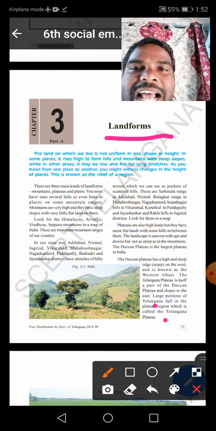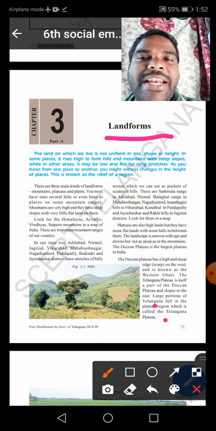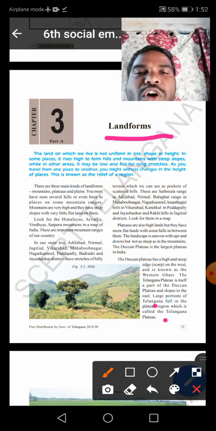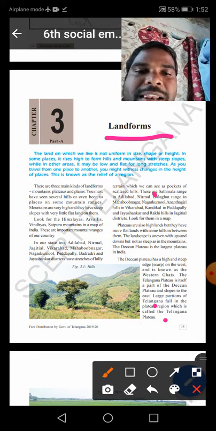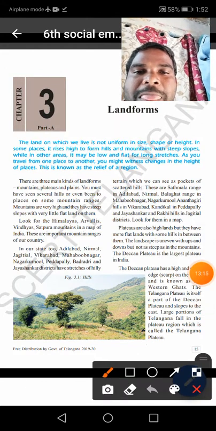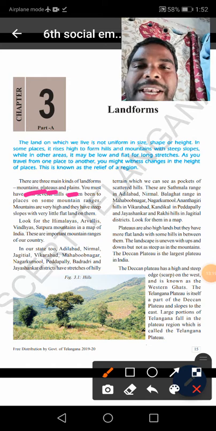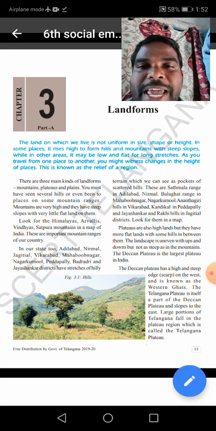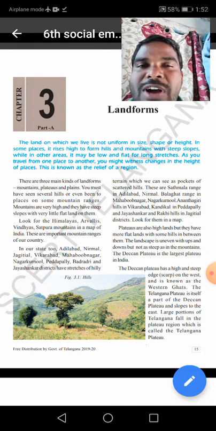There are three main kinds of landforms. What are the three main kinds of landforms? See, children: mountains, plateaus and plains. Understand, children? What are mountains, what are plateaus and what are plains?